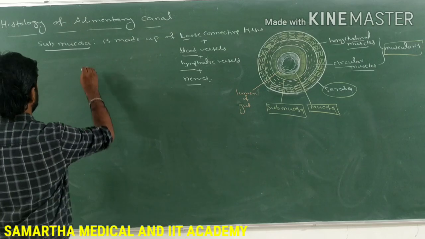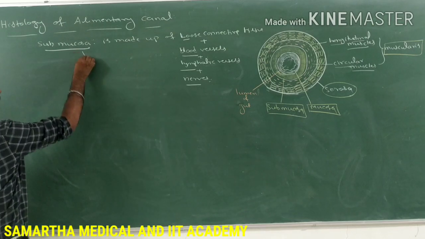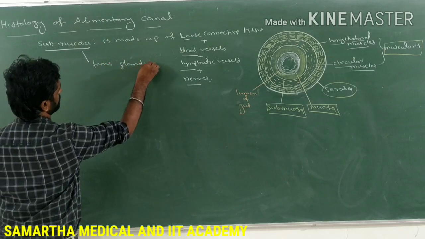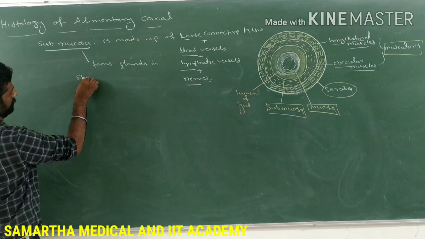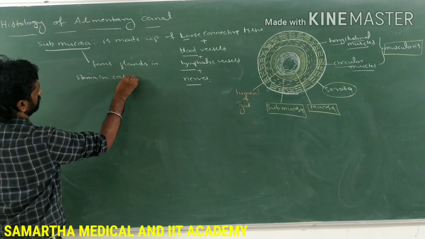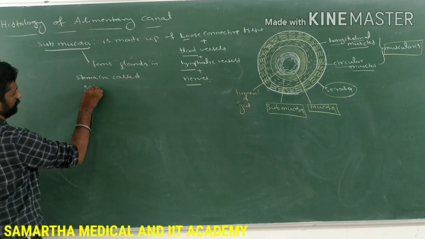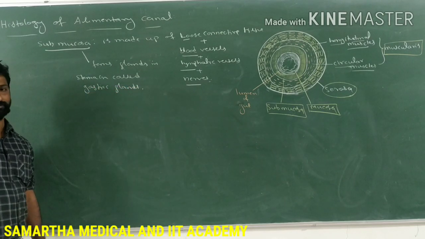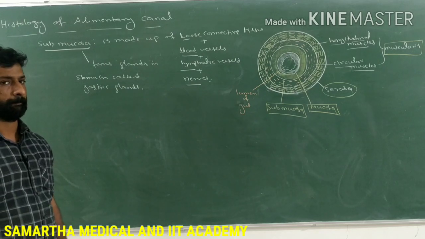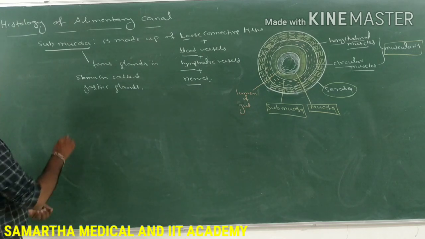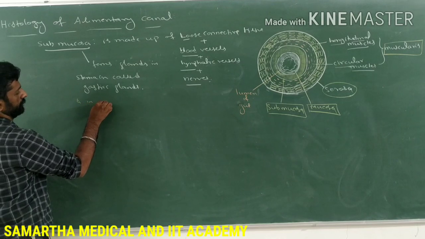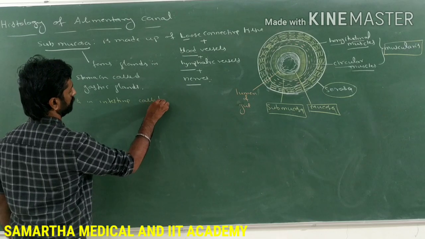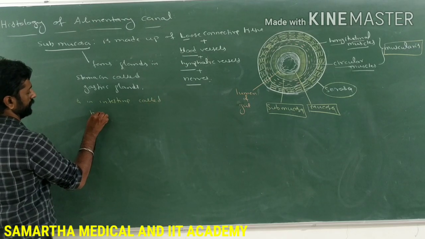stomach. Those are called gastric glands. And also in the intestine, the glands are called Brunner's glands.